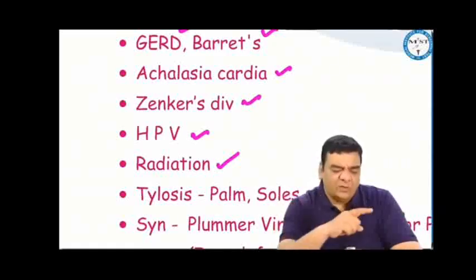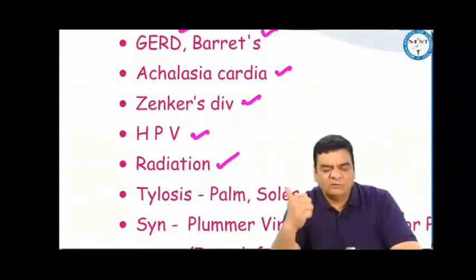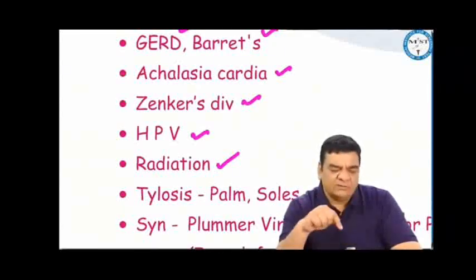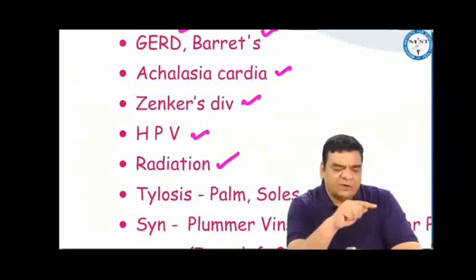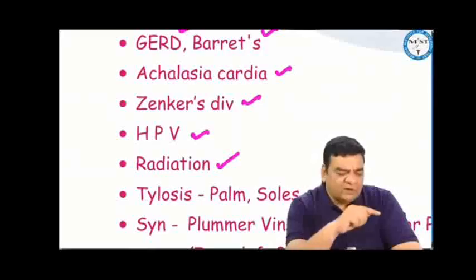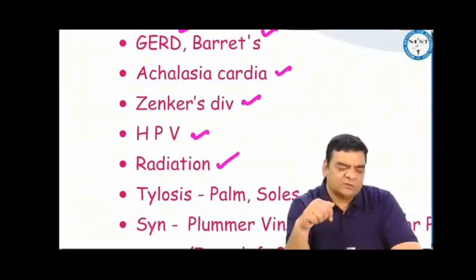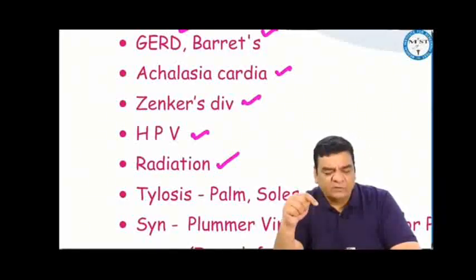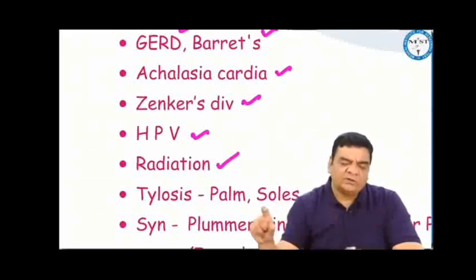Lymph node staging. N1 for esophagus, stomach is same, 1 to 2 lymph nodes, but colon it is 1 to 3 lymph nodes. N2 for esophagus and stomach it is 3 to 6 lymph nodes, but for colon it is 4 or more than 4 lymph nodes. N3 in esophagus and stomach it is 7 or more than 7 lymph nodes. In stomach, N3A is 7 to 15 lymph nodes, N3B is more than 15 lymph nodes. M1 in all the three is distant metastasis.